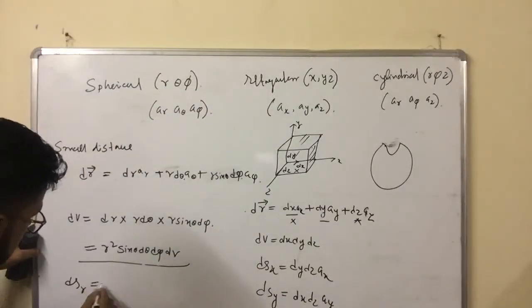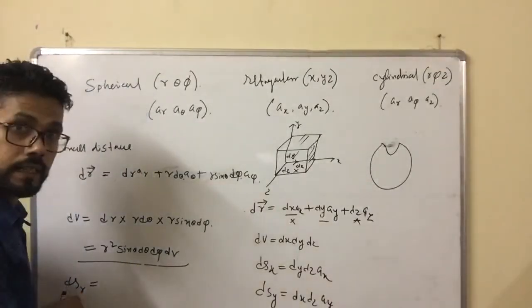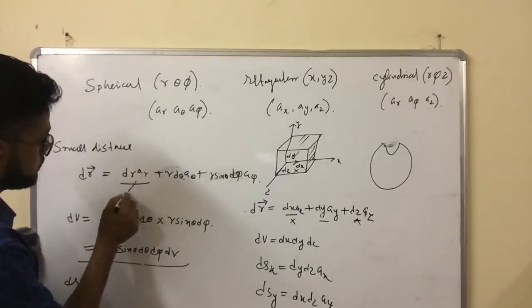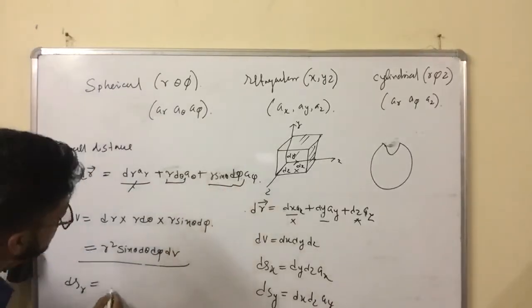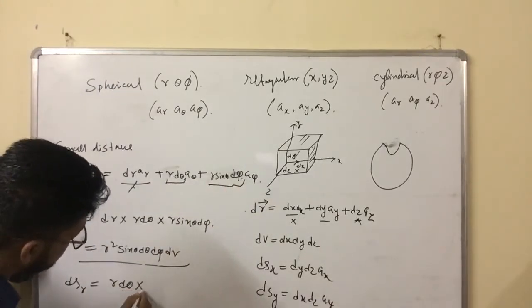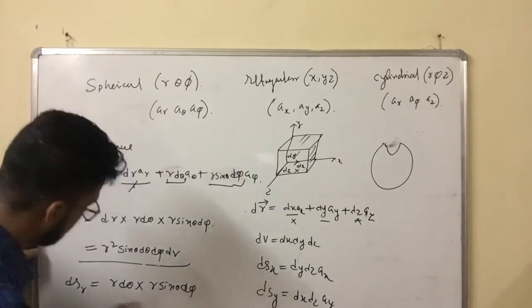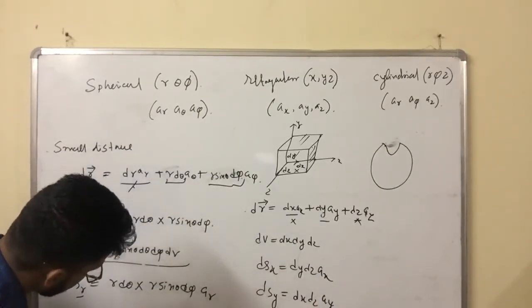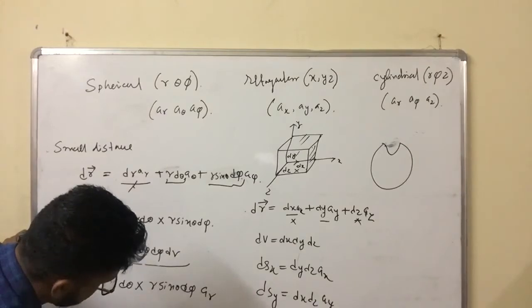Along the r direction, whenever we consider the unit vector along the r direction, there will not be dr. You forget this term. It is the product of these other terms: r d theta into r sin theta d phi, and the unit vector will be along ar. So the formula is r square sin theta d phi ar, the unit vector.